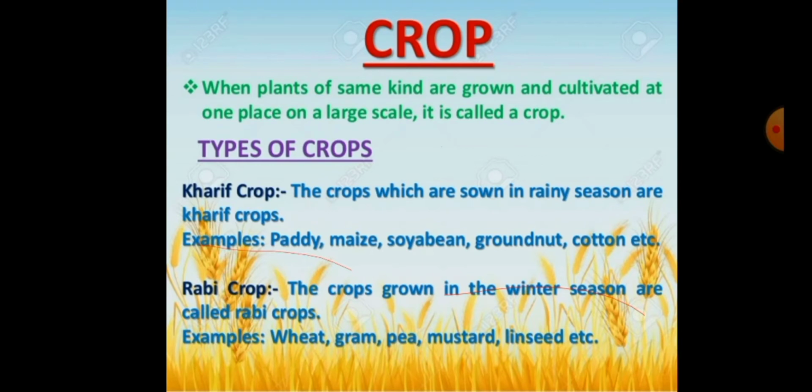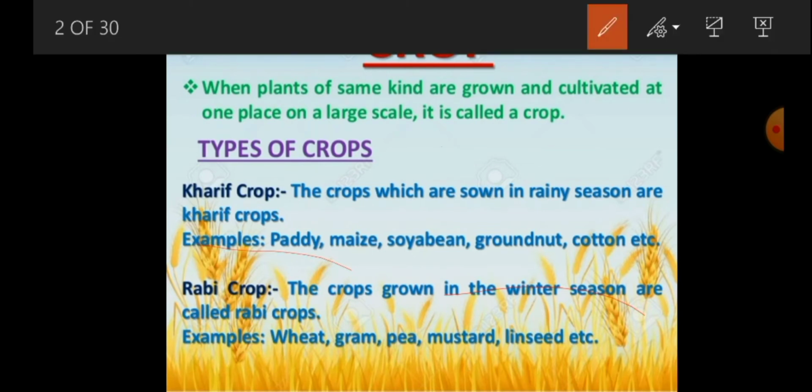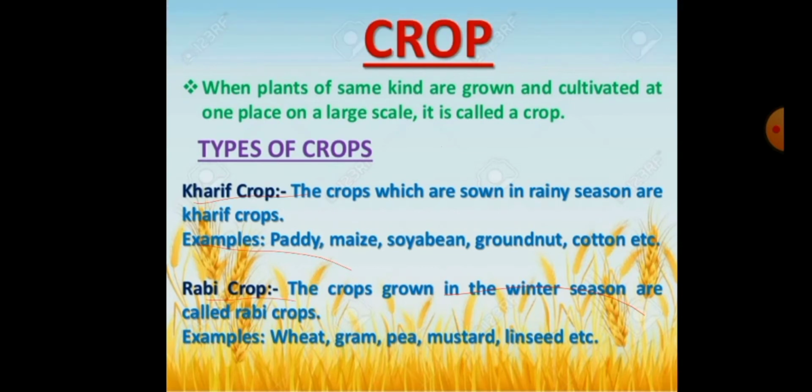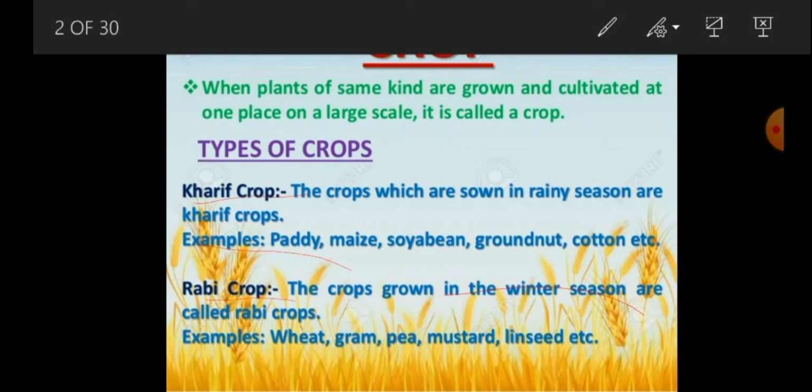Students, there are two types of crops. They are Kharif crops and Rabi crops. So you have to know the differences between Kharif crops and Rabi crops.